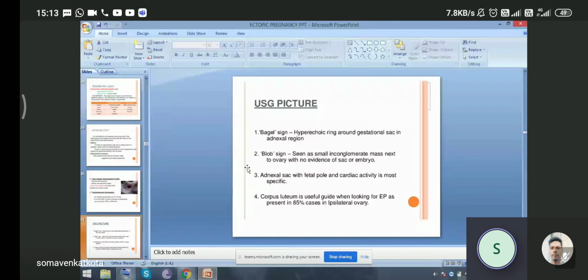So this is the picture, a hyperechoic ring around the gestational sac in the adnexal region. It is clearly seen. There is a hyperechoic ring-like structure in the adnexal region around the gestational sac. This is the ring sign, a hyperechoic ring around the extrauterine gestational sac.